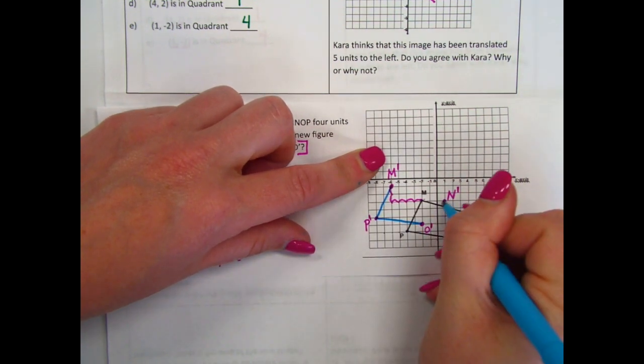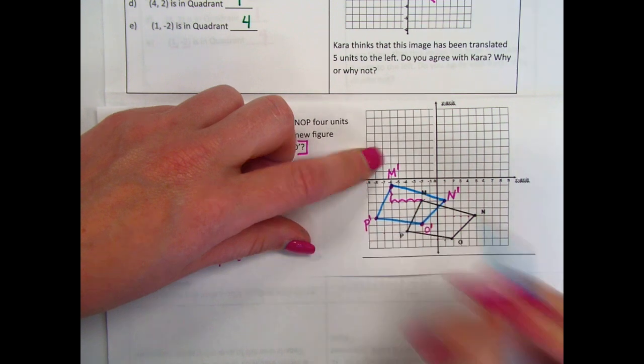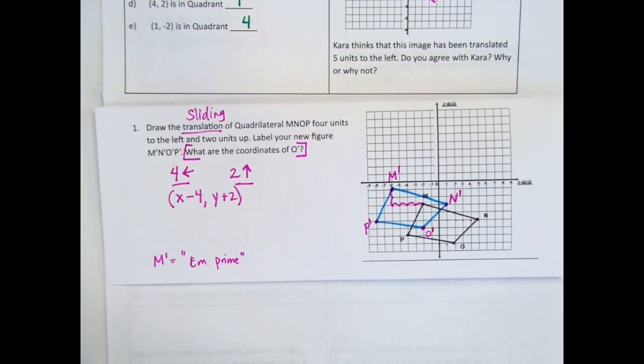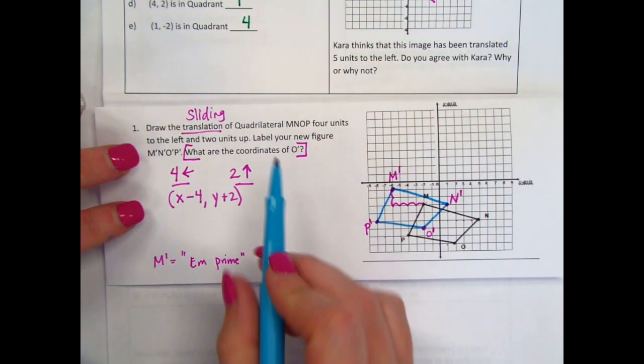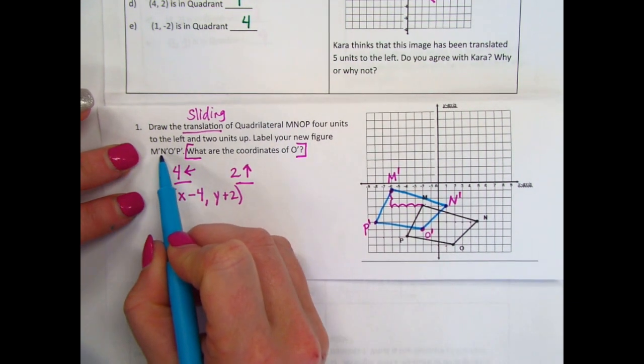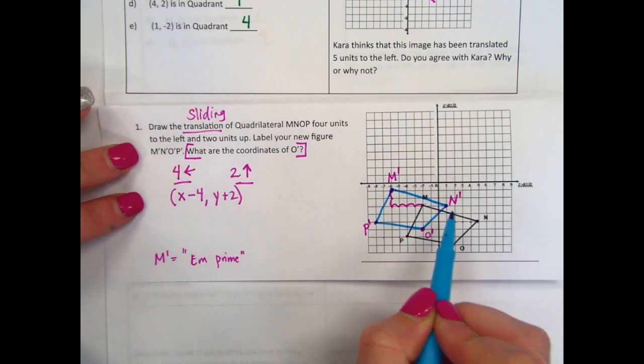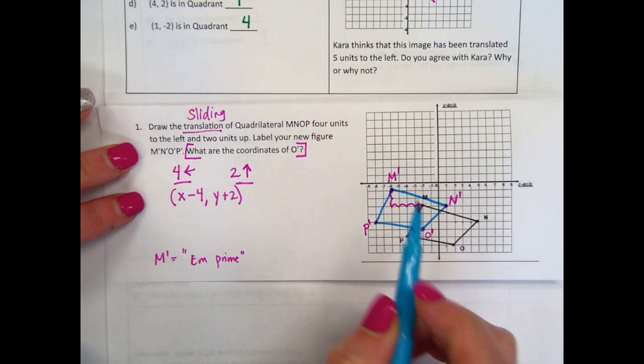Okay. Then you are going to connect them so that you have your shape. If you'd like to use a ruler, you can. It's not all that important, especially when the shape is easy to just draw quickly. So this shape should look the same. Remember, the lengths don't change, the angles don't change. Only the location will change. So we have labeled your new figure, M prime, N prime, O prime, P prime. We labeled each point, so thus we have labeled the shape.